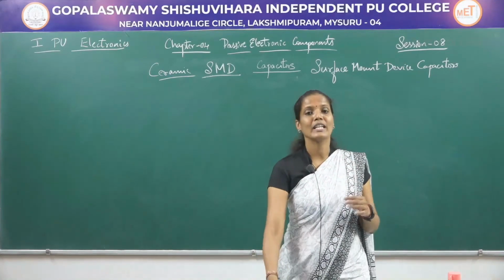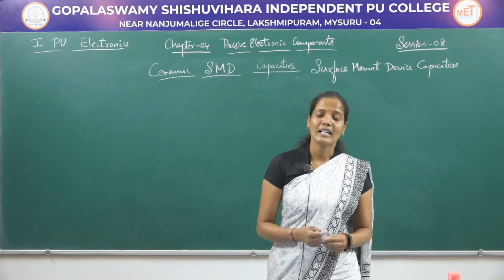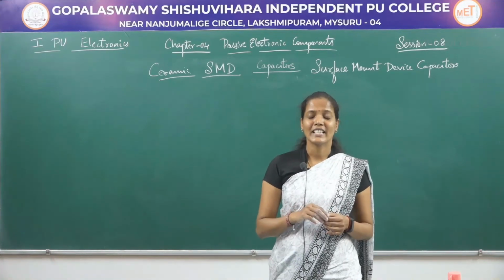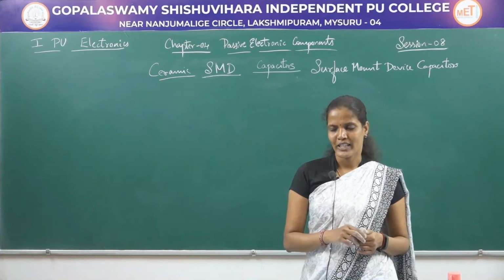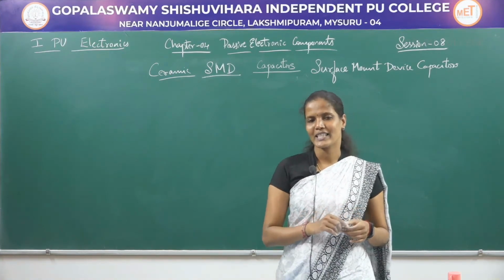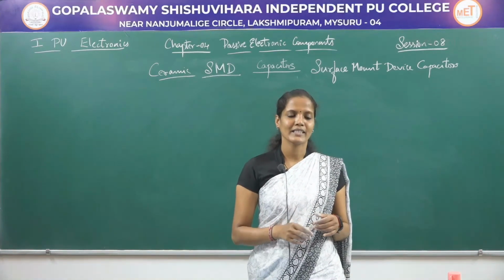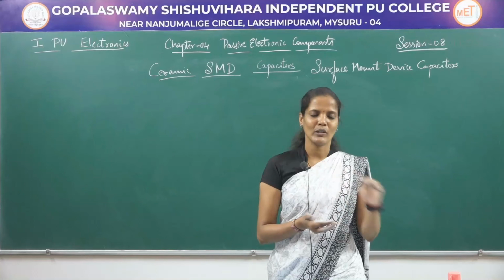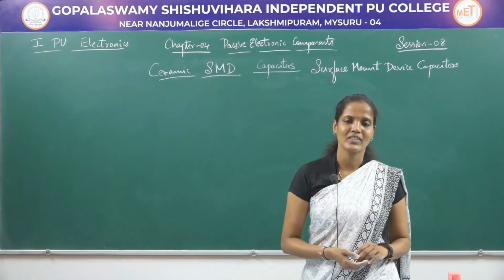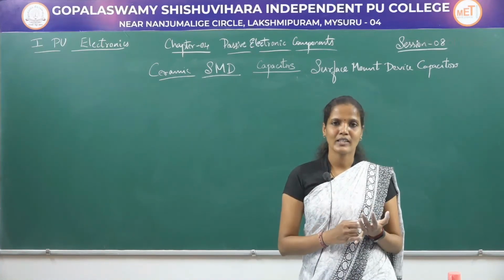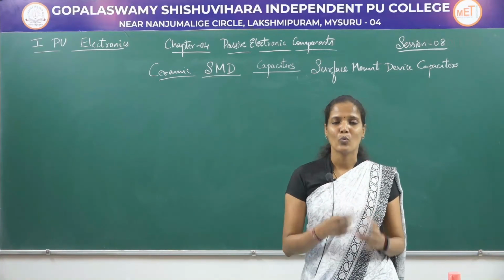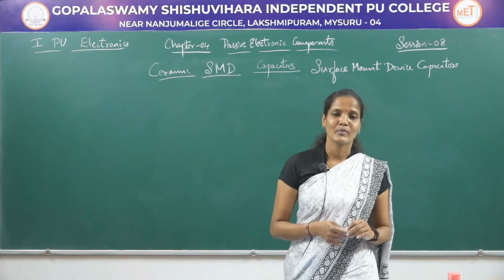Coming to the specifications of these SMD capacitors, they are available in a range of 1 picofarad to 0.1 microfarad and their voltage ratings will lie within a range of 100 volts. They have a tolerance value of plus or minus 25% to plus or minus 5%. These specifications will be printed on the surface of the SMD capacitors. Coming to the applications of these SMD capacitors, they are very much used in avionics systems, sonar systems, satellite systems, timing circuits, etc. So, there are vast applications of these SMD capacitors.